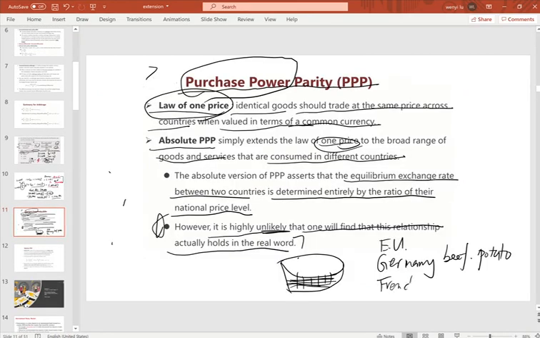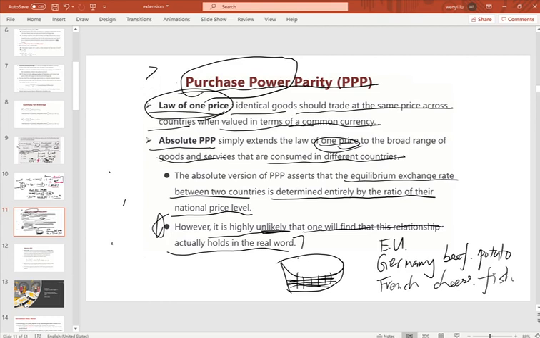The French people may like cheese and fish more. So no two countries will have exactly the same basket of goods, because their preference, taste and culture can be different, even in the same area.